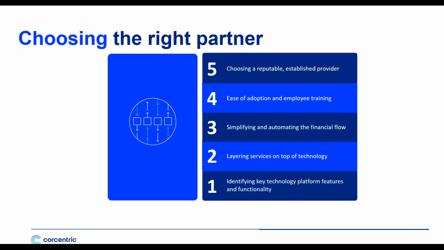This isn't just about transaction processing. You want to make sure the partner understands your business intimately and what needs to happen to make finances run more smoothly. You want to make sure the partner has a track record of adoption and employee training and has a plan in place for your unique requirements.